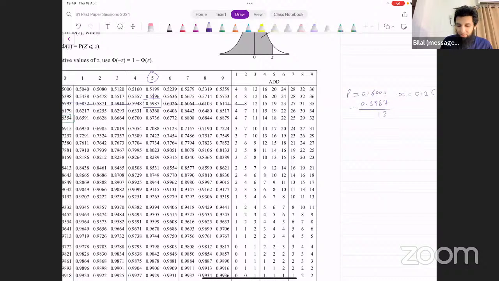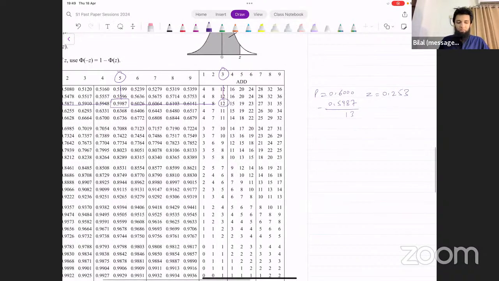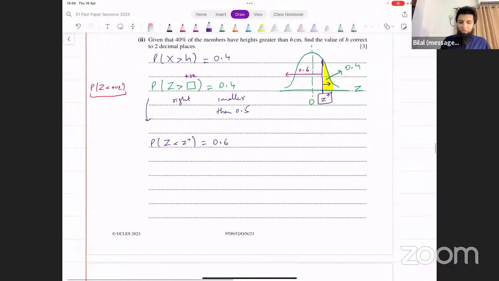Let's go to the right. Where is 13? 13 is going to be between 12 and 15. It's closer to 12 as compared to 15. So we use 12. What's the corresponding third decimal place here? That's 3. So the z value that we get from the table is 0.253. And that's what we're going to use here. We say the z value is 0.253.